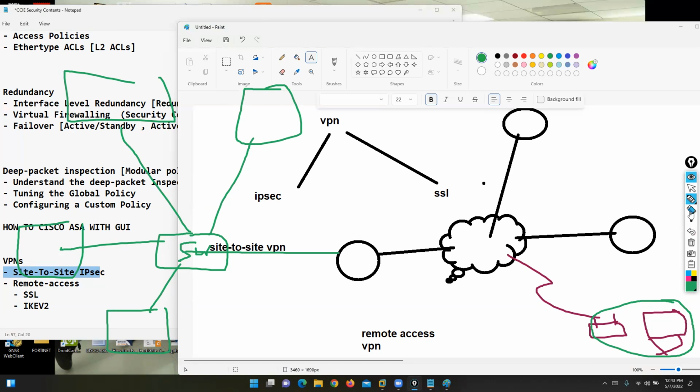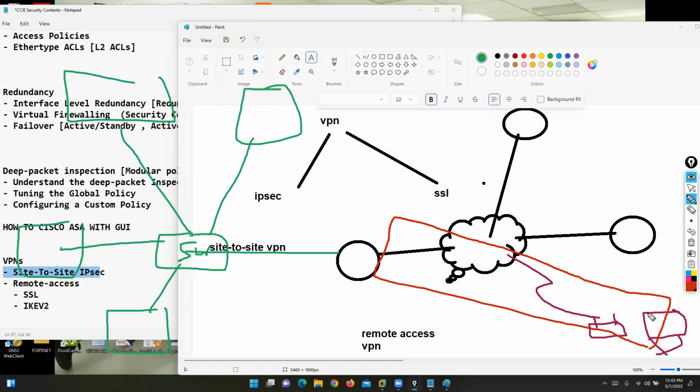So first he needs to establish a VPN connection. It is called a remote access VPN. Once he establishes a connection from his mobile phone, tablet, laptop or desktop with this VPN gateway device, he is allowed to access company private resources. And now the communication between his laptop and this VPN gateway device is fully secured, fully encrypted.